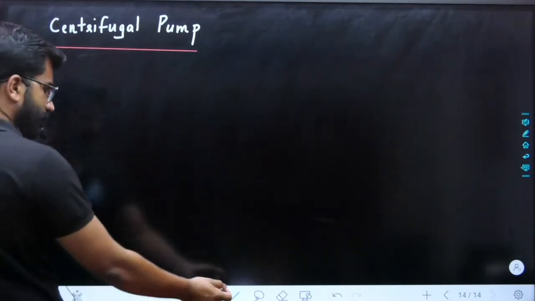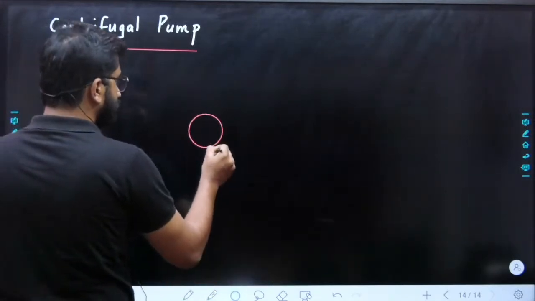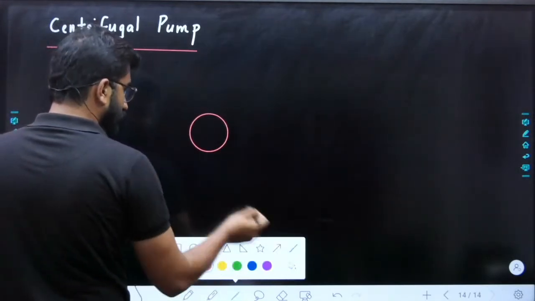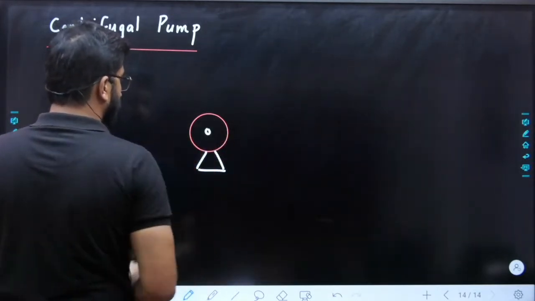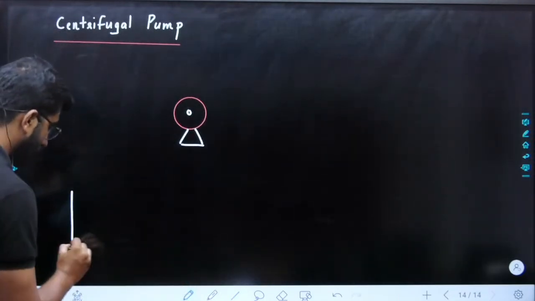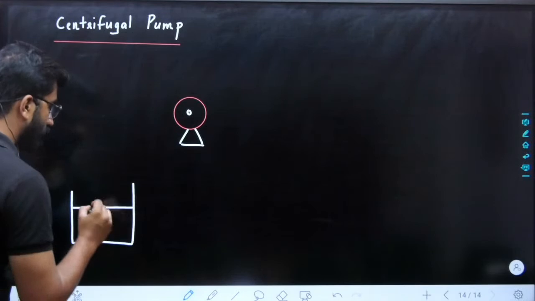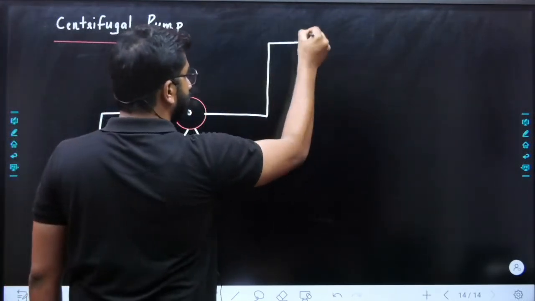So for centrifugal pump, application of Bernoulli equation is important. This is our pump, centrifugal pump. Major use: we need to take water from lower reservoir to higher reservoir.